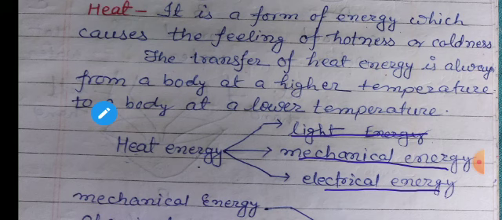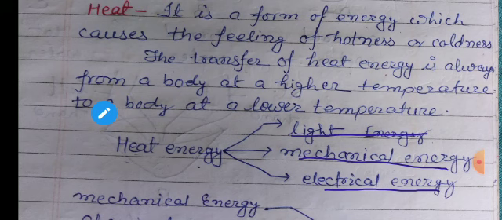So, students, how can we convert heat energy into light energy? For this, we can see one example. Suppose you heat an iron rod and go on heating it for a long time. After a long time, what will happen? It will become red hot. So this red hot iron rod, if you take it in a dark room, what will happen? Will it be visible?